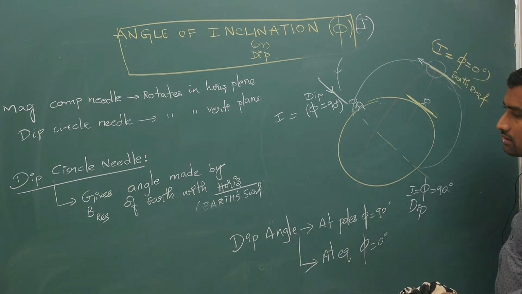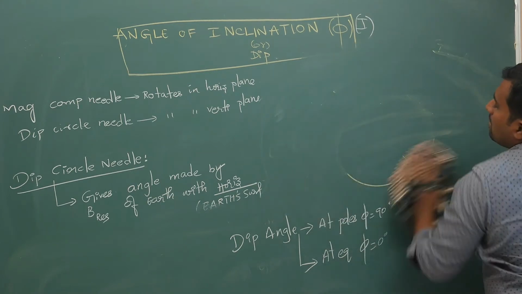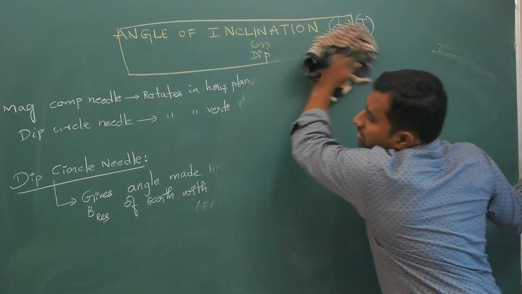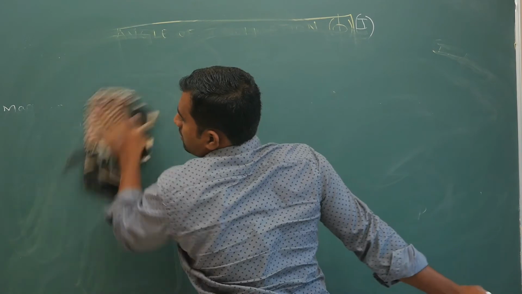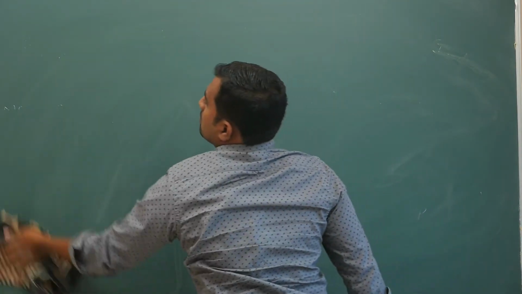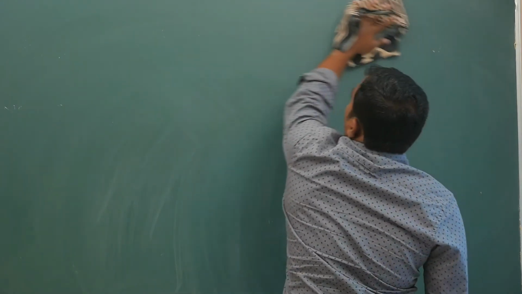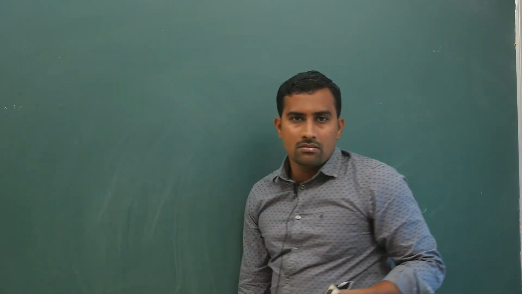Now let me move ahead to a general point. At a general point, what is my inclination or dip angle? I will tell you. Names, variance, fancy words will be there, but don't remember all that stuff.